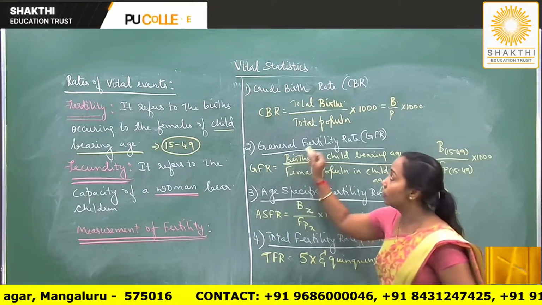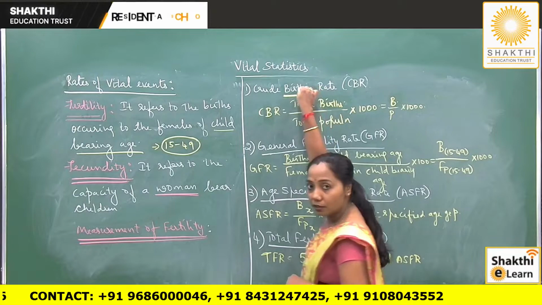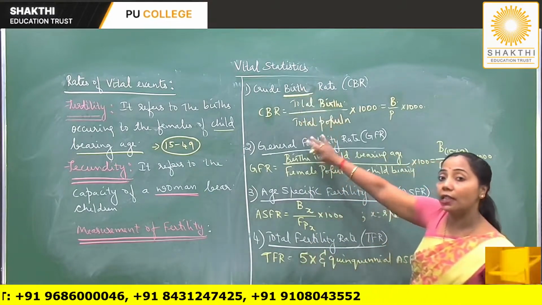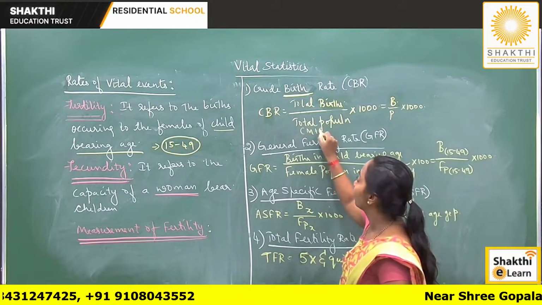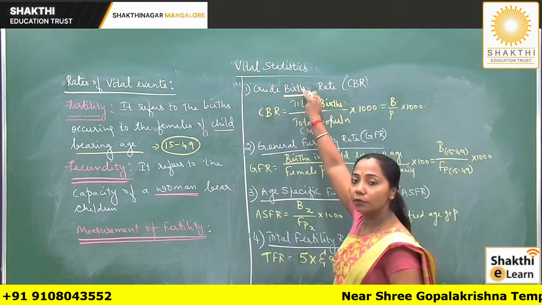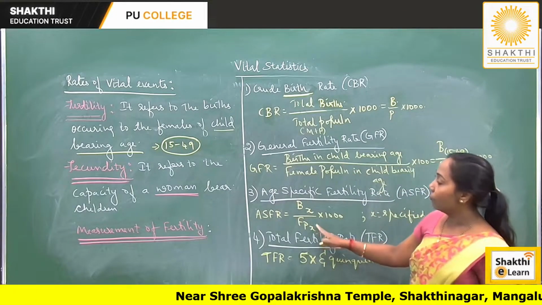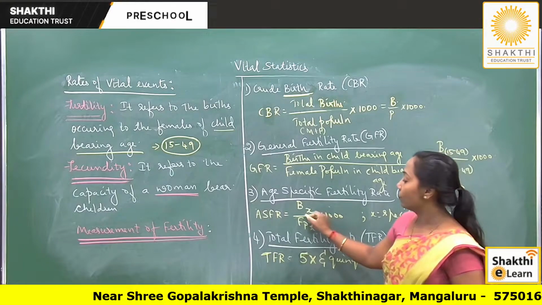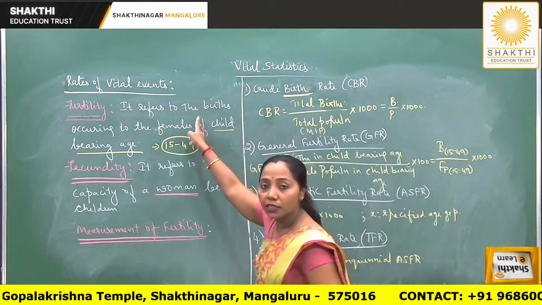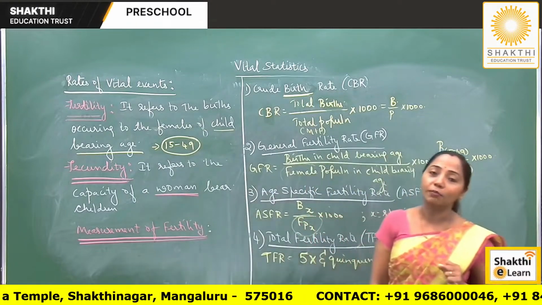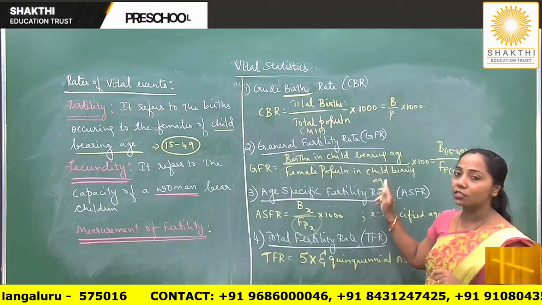You can observe here, the first one was birth rate. When it is birth rate, we consider both male and female population, since it is the birth. When it is fertility rate, you can observe in the formula we have considered females. Why? Because fertility is the number of births occurring to females in the childbearing age. So the general fertility rate is a general measure.